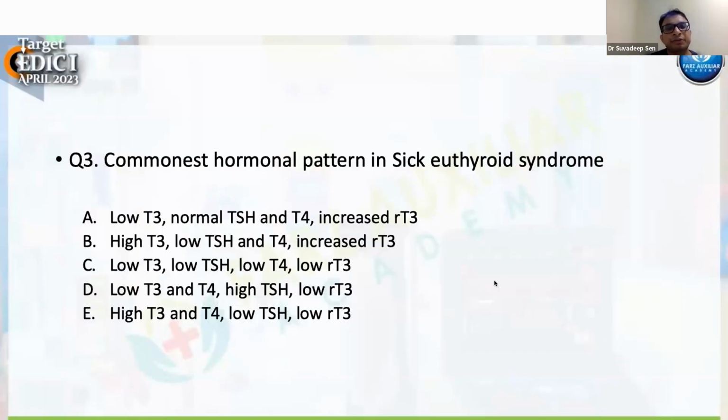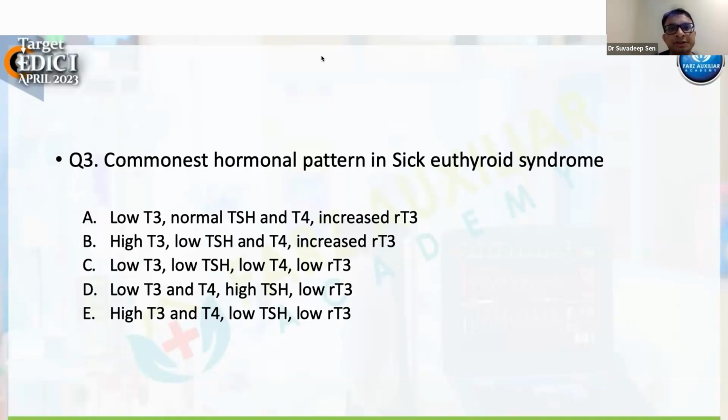Question number 3: what is the commonest hormonal pattern in sick euthyroid syndrome? Again, sick euthyroid syndrome is very commonly asked in all kinds of critical care exams, be it in the EDIC, be it even the DNB exam, some other MCQ exams. So we should know how we diagnose sick euthyroid syndrome. What is the commonest hormonal pattern in sick euthyroid syndrome?